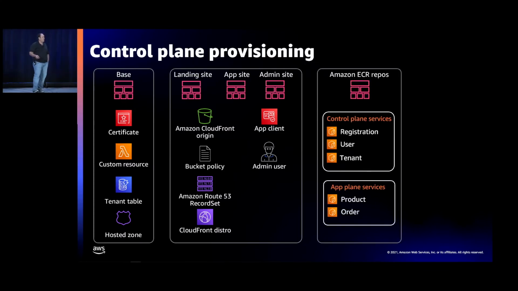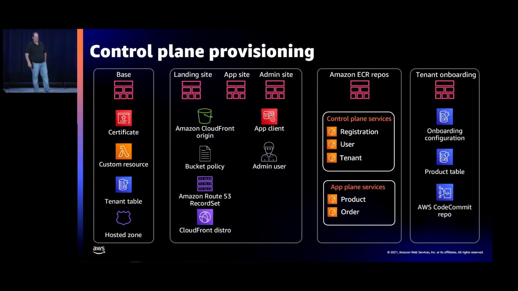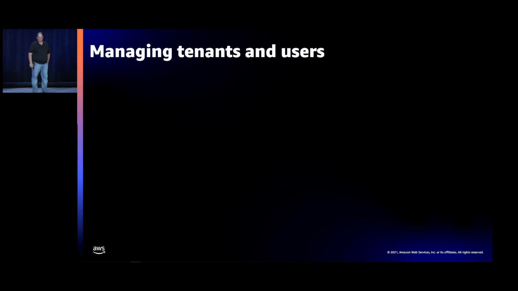We also have to set up the repositories for the microservices that are part of this experience. So the control plane services, registration, et cetera, the app plane services, we have to set up those repositories. And then the last bit is we have to set up some tables and some resources that are needed for our onboarding experience, including, you'll see the product table here. The product table gets created here at the beginning. It's one of our microservices, but it's a pooled resource shared by all tenants, so we can provision it up front because we're only going to need one of those no matter how many tenants we introduce into the system. And then some of the CodeCommit bits, and we'll get into that.